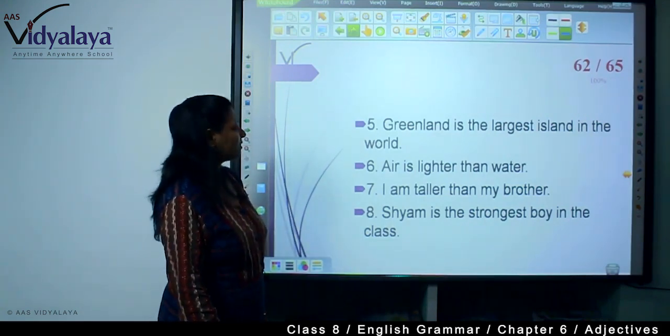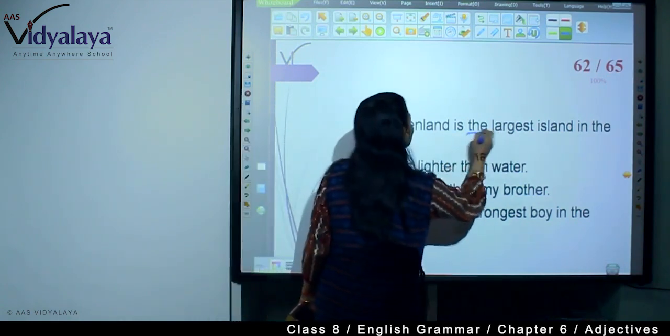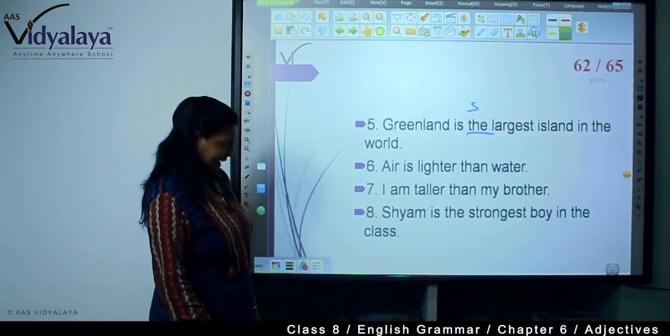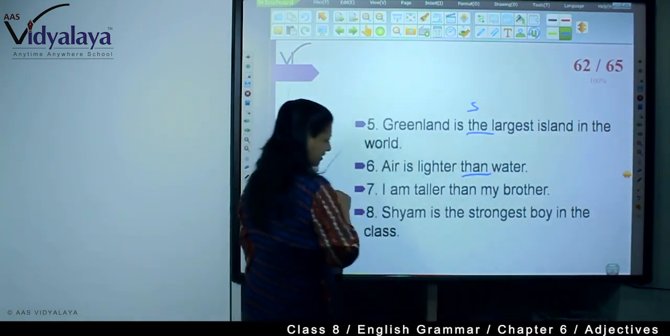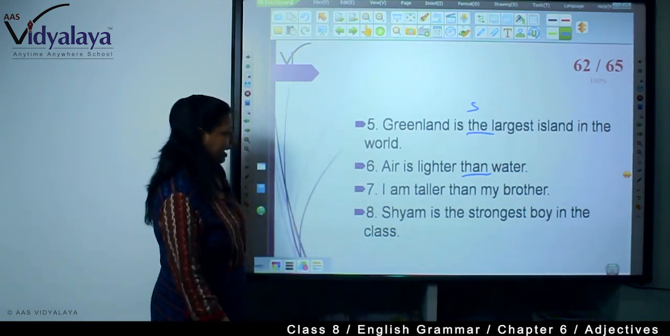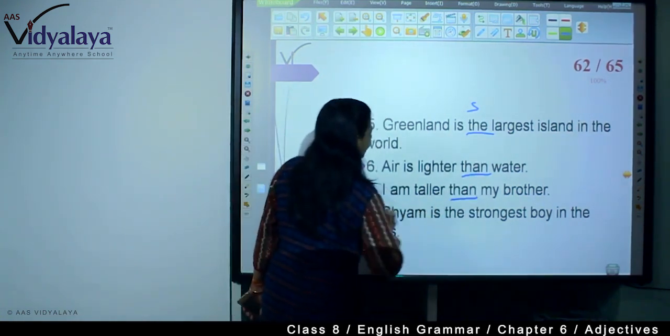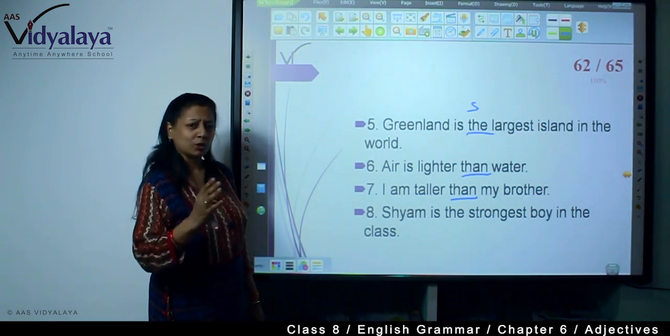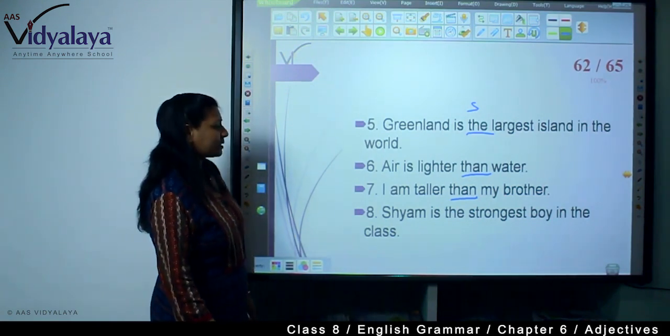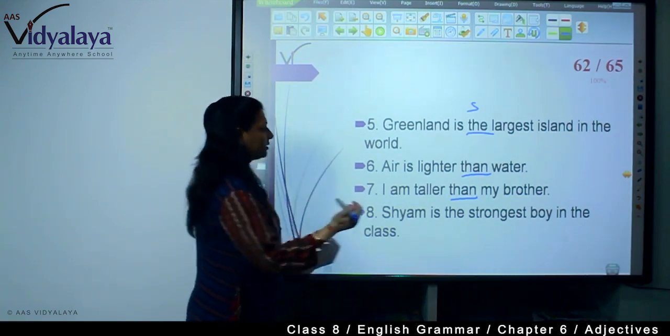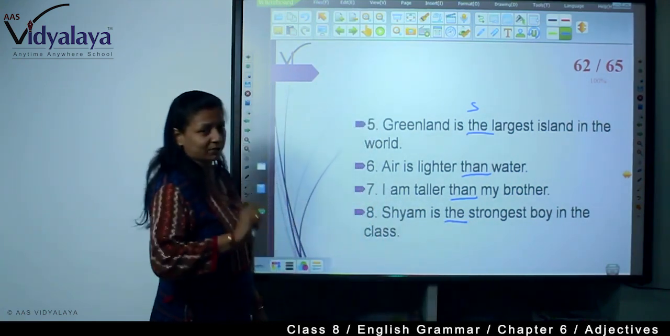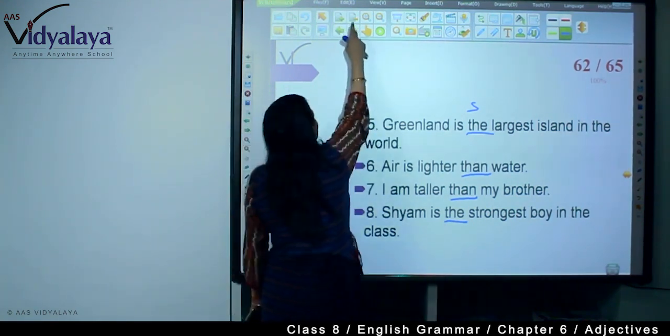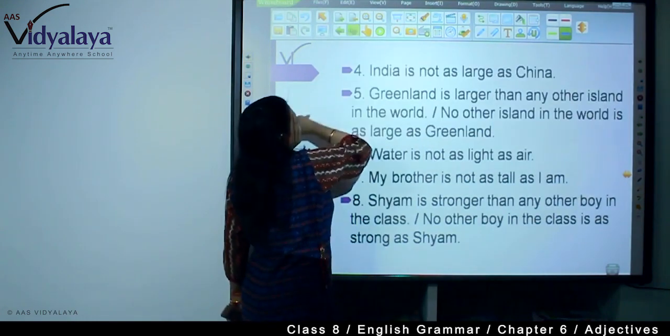"Greenland is the largest island in the world." Superlative is here because "the" is there. You will have to change it into positive and comparative. "Air is lighter than water." Then this is comparative. Change it into positive and superlative. "I am taller than my brother." Again, you will have to write positive, right? Because only two are there, so positive. Superlative degree will not be here. "Shyam is the strongest boy in the class." So here the superlative is here, the positive and comparative. Answers are given, but you will have to do it on your own and then check it with the answer sheet. So answers are here.